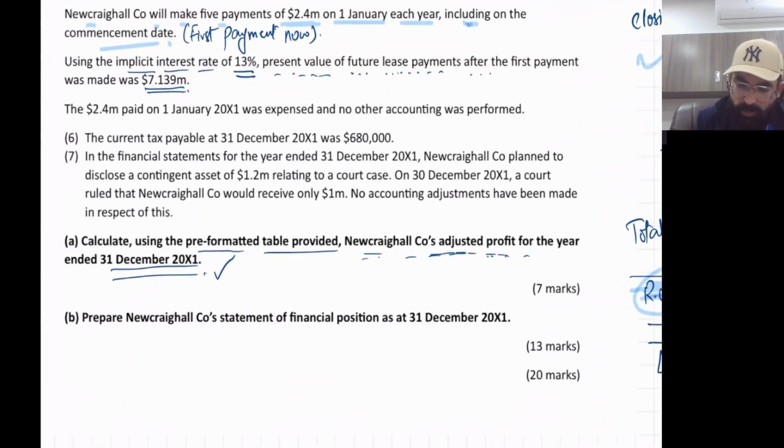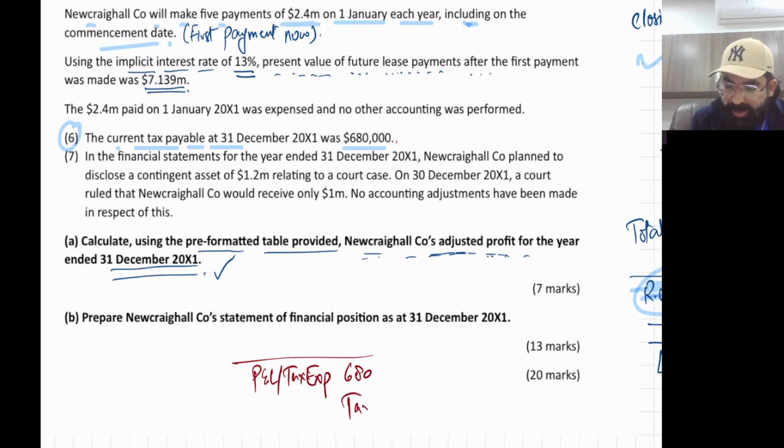Okay, now you will have very tiny adjustment, baby adjustment. Now next 6, the current tax payable was 680. This year tax will be paid next year, but you book right now, so there is no under over provision, nothing. Go and check the trial balance. So this is your expense. The entry will be P&L or tax expense debit 680, and tax payable current liability credit 680.